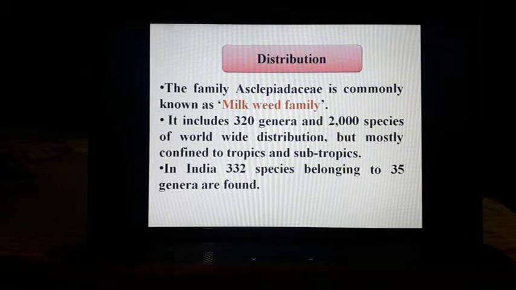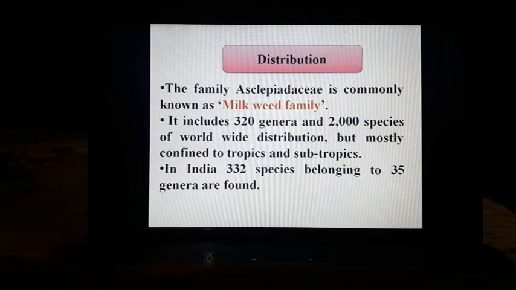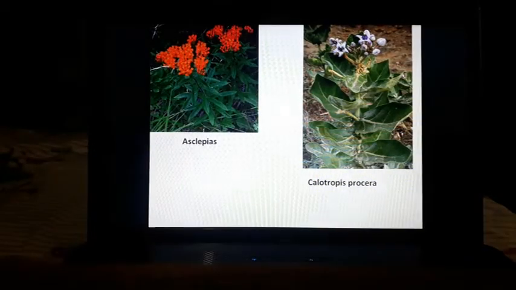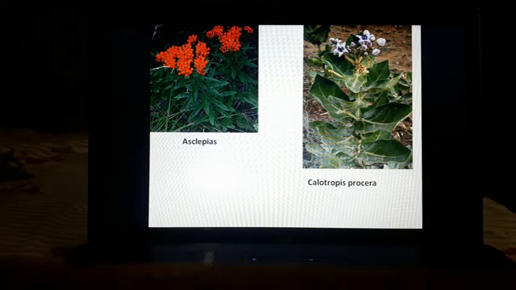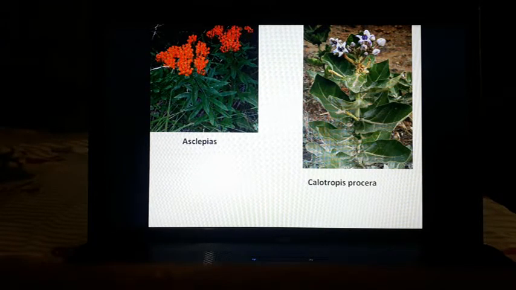It consists of 320 genera and 2000 species all over the world, which are found in the tropical and subtropical regions. In India, 332 species are found, which belong to 35 genera in this family. These are the major representatives of the Asclepiadaceae family, known as Asclepias and Calotropis procera, which is commonly known as Ak in Punjab.